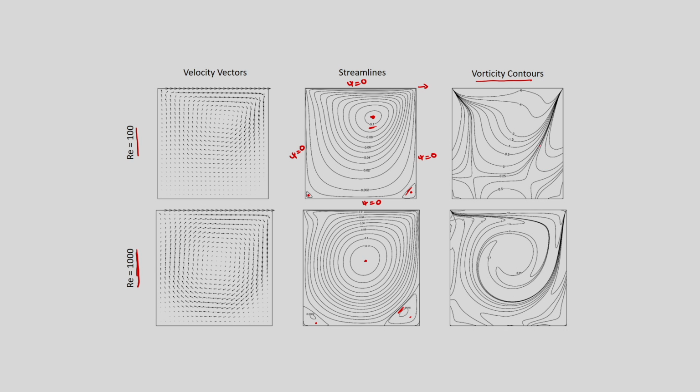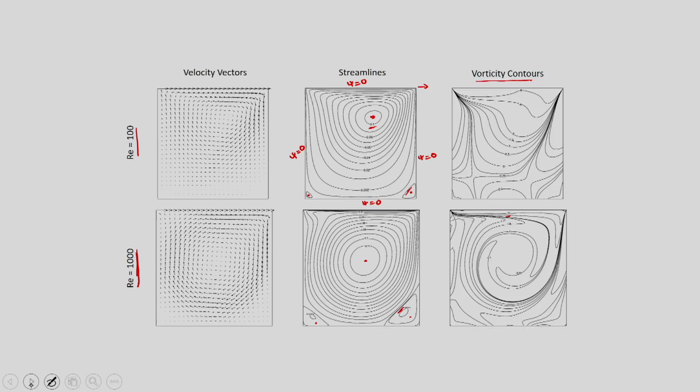Okay. So, obviously you can see near the wall you have maximum vorticity, okay, because velocity gradients are more near the wall. So, you will get more vorticity near the wall. So, this way you can calculate the stream function contour as well as the vorticity contour and velocity vector, and now you have got the results.